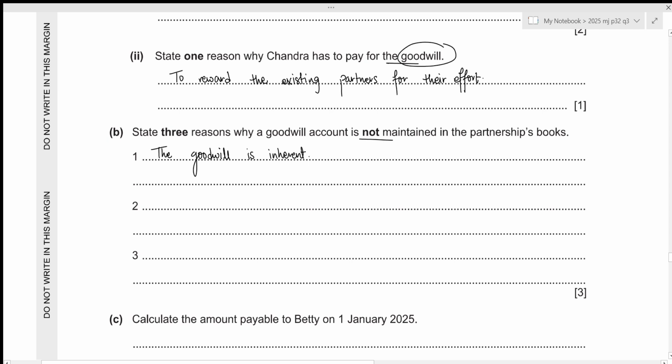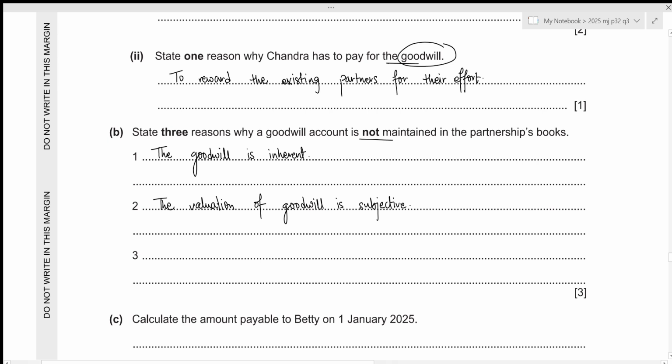Then the second reason is because the valuation of goodwill is subjective. Like I said before, Emmett might argue that the goodwill of their business is 80,000 and Betty might argue that no, it's instead 85,000. And there is no fixed formula to calculate the correct amount of goodwill. That's why it should not be mentioned. Let's write it down. The valuation of goodwill is subjective.